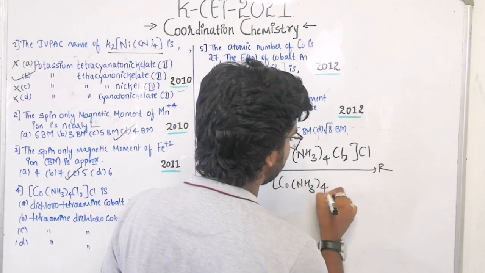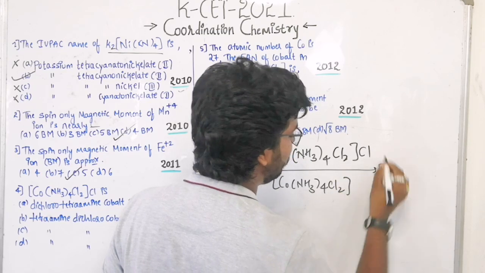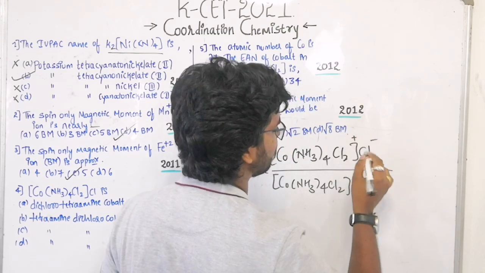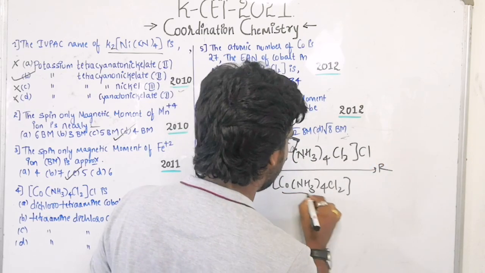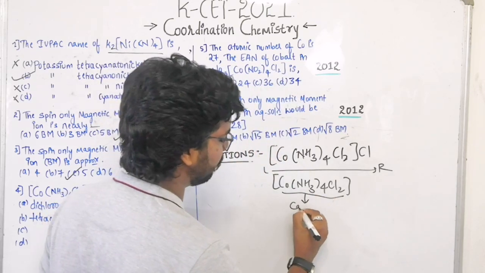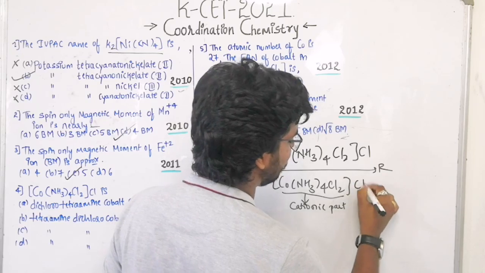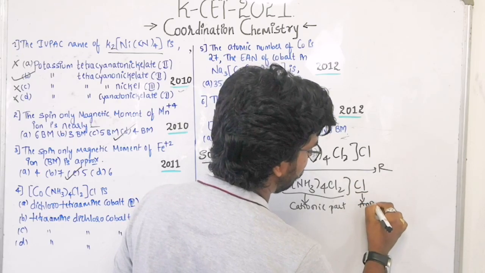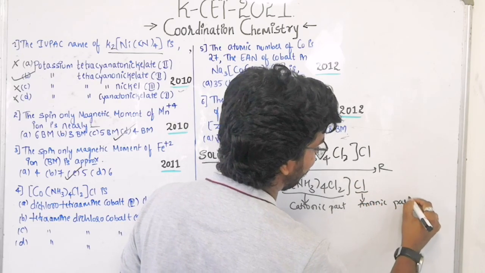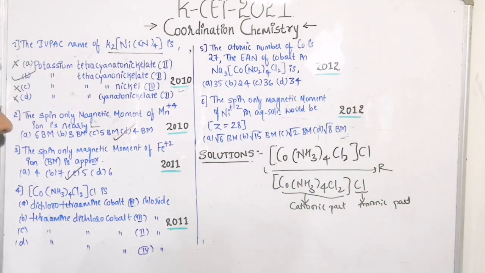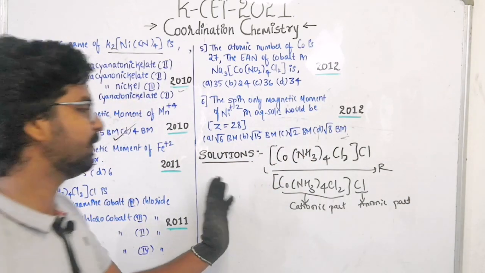You can see here that Cl is outside, which means it is present as Cl minus, while this part is plus. So this part is a cationic part, while the Cl is an anionic part. Cationic part and the anionic part. Okay. So always go name from left to right.